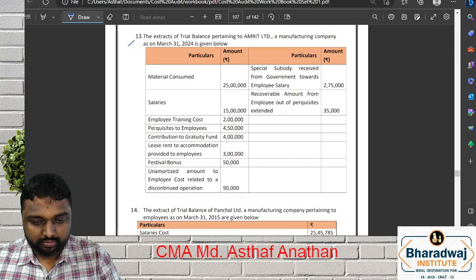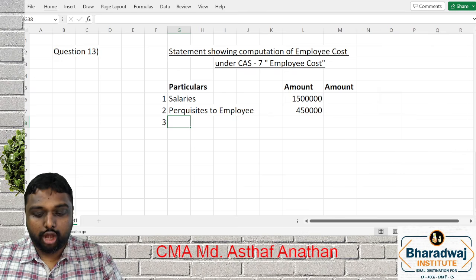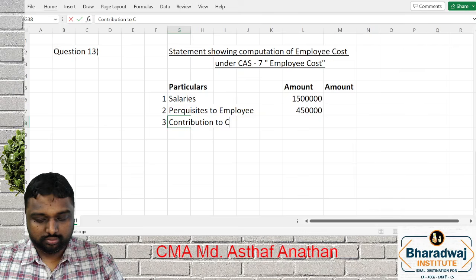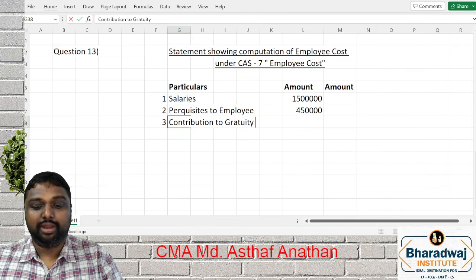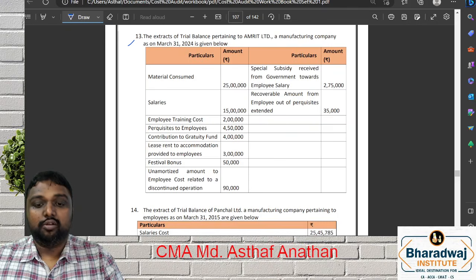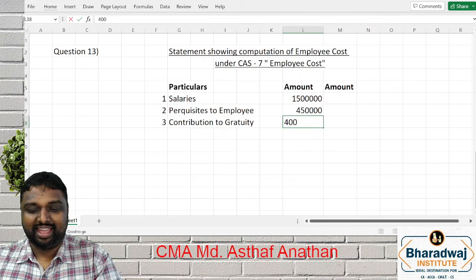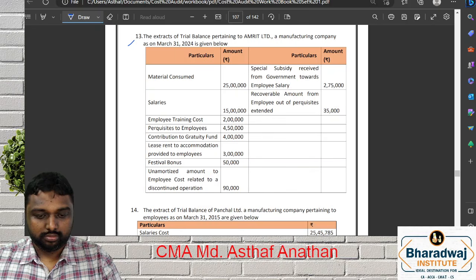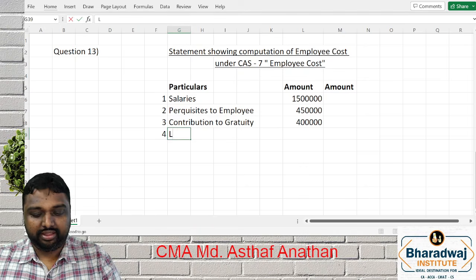£4,50,000. Contribution to gratuity fund. These are all separation cost. What is contribution to gratuity? 4 lakh. Lease rent.